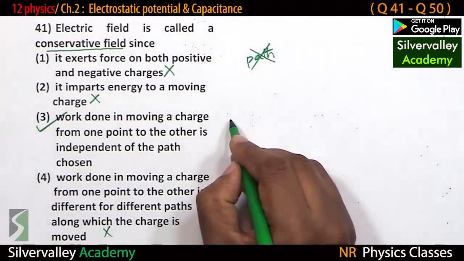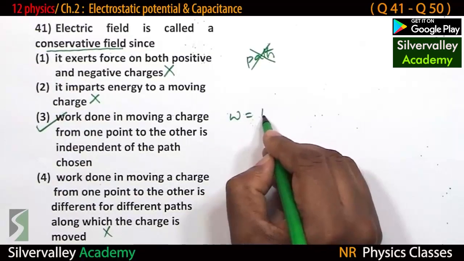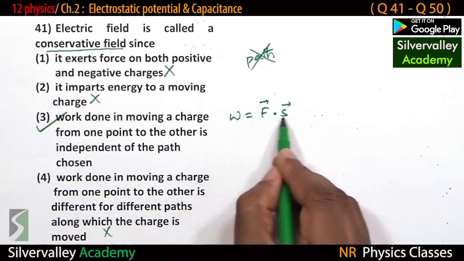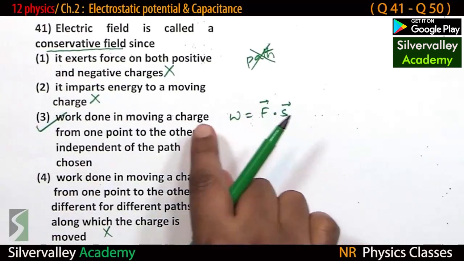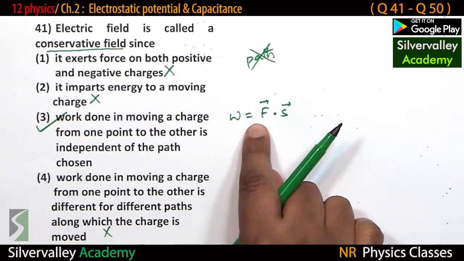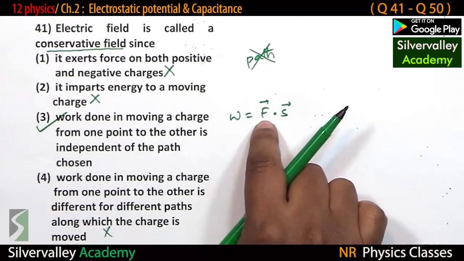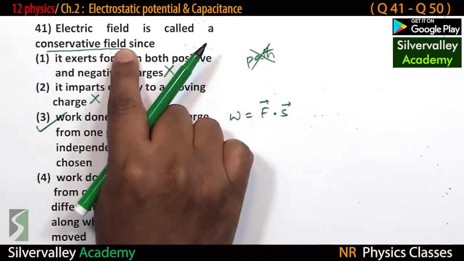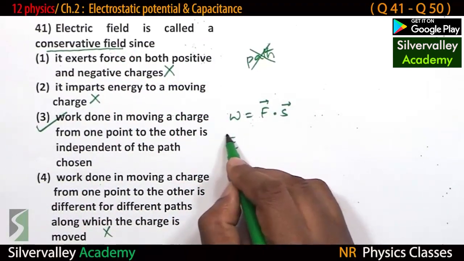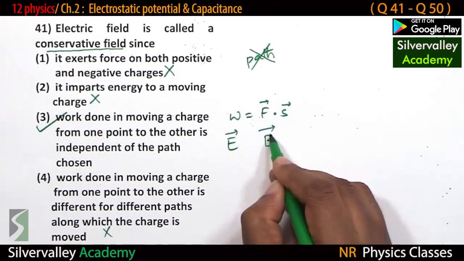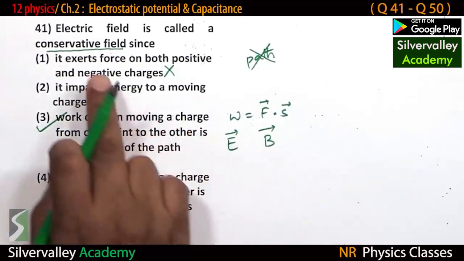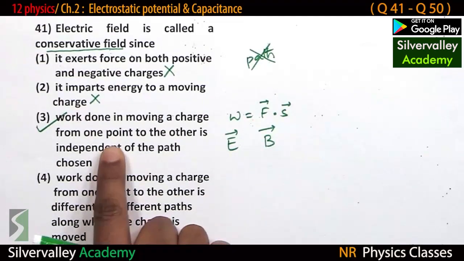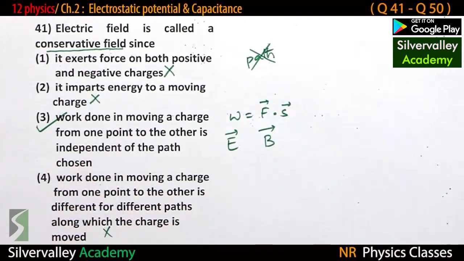If work done is force dot displacement, if we are using this equation, then that force is a conservative force. So a similar equation can be used in the case of electric field and magnetic field. So both electric and magnetic fields are called conservative fields. Why? This is the reason: work done is independent of the path.